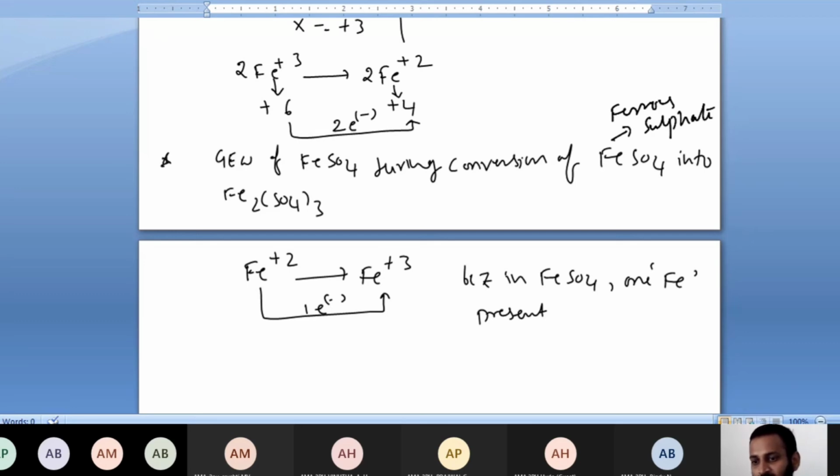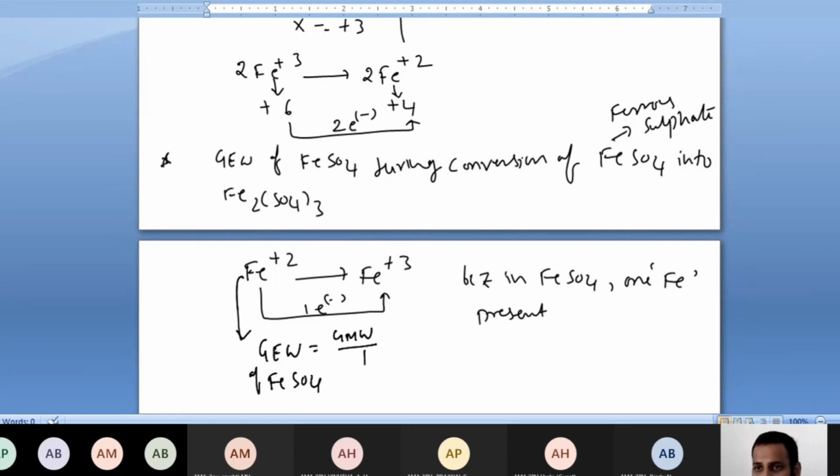Ferrous to ferric, what is the gram equivalent weight? Gram molecular weight by 1. So here, in this conversion, the gram equivalent weight of FeSO4 means you take gram molecular weight by 1.